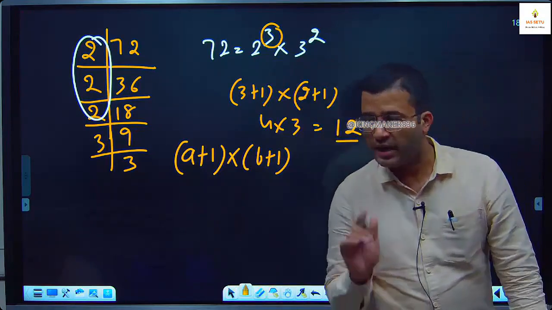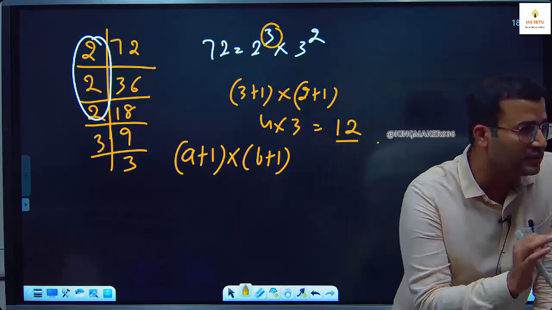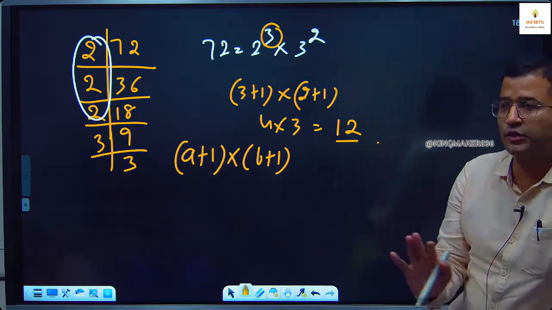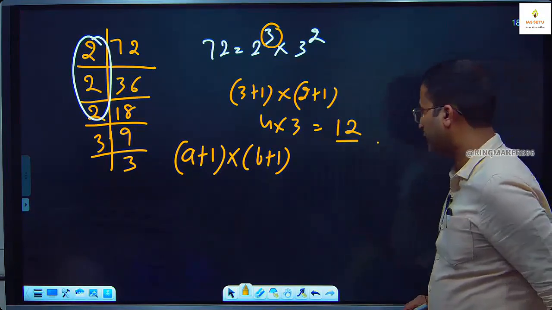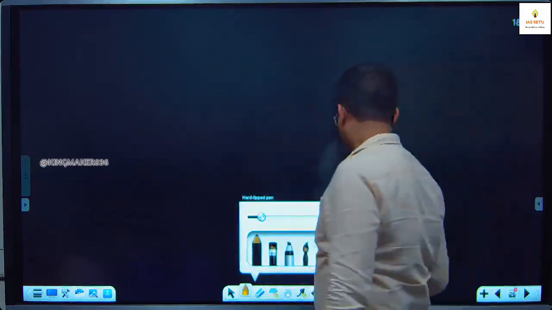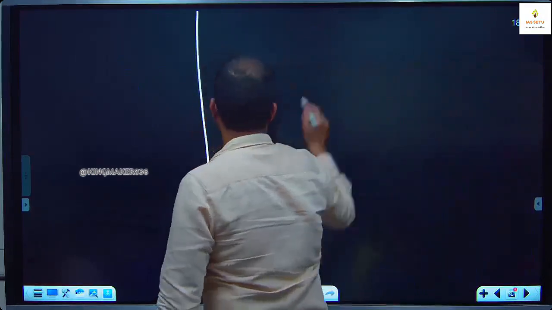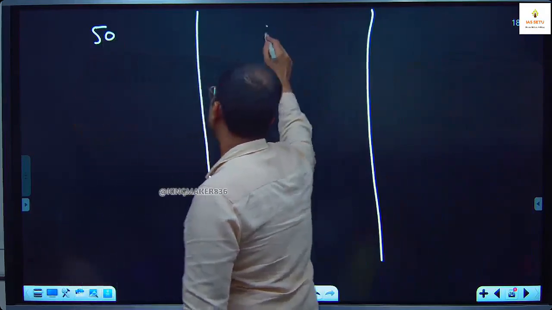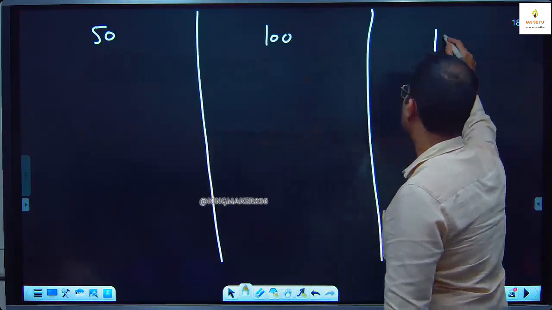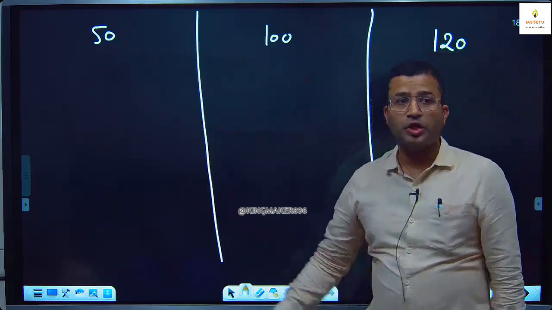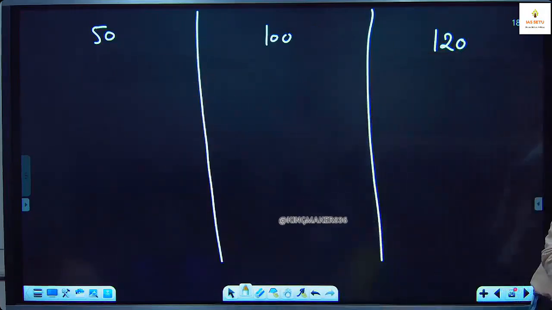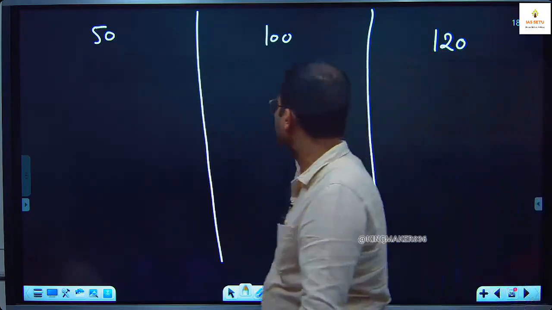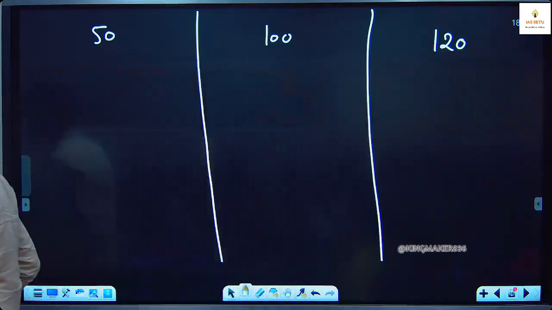Fine. I ask you 3 questions. Try step by step and keep your answer with yourself, especially category 3 student. 50, 100, 120. You have to find the number of factors of 50, the number of factors of 100, and the number of factors of 120.